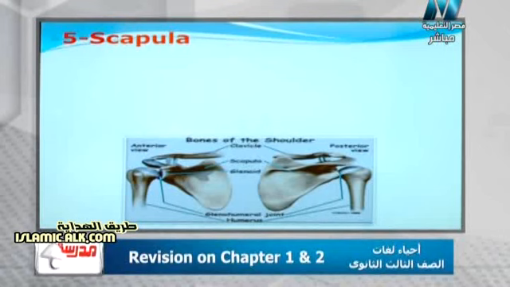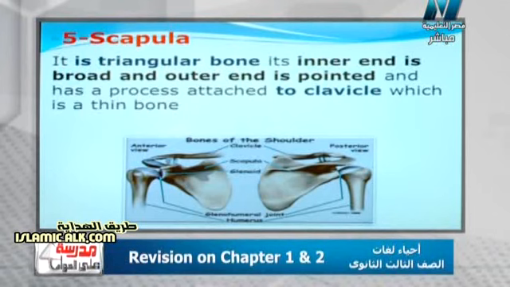شوف السؤال اللي بعده بيقول لنا the scapula. Mr. Yehia, what about the scapula? The scapula, Mr. Really, it is a triangular bone which is found in the pectoral girdle, which has its outer end pointed and its inner end broad. And it is attached to the clavicle bone, which is a thin bone. Of course, so the scapula is a triangular bone. Its inner end is broad and the outer end is pointed, and it has a process attached to the clavicle, which is the thin bone.